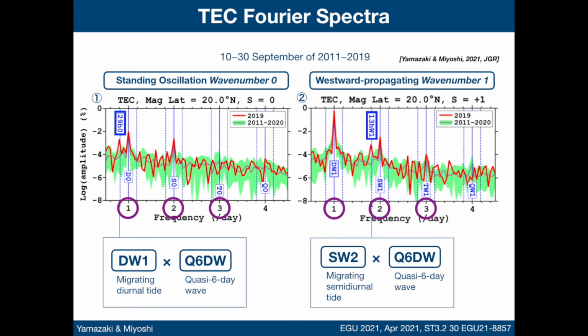During 2019, when the SSW took place, a spectral peak is seen at 29 hours for zonal wave number 0, corresponding to the secondary wave due to the nonlinear interaction between the migrating diurnal tide and the quasi-6-day wave. The amplitude of this 29-hour zero wave is significantly larger than that during other years, which is indicated by the green shading. In the spectrum for westward propagating zonal wave number 1, a spectral peak is seen at 13 hours. The 13-hour W1 wave corresponds to the secondary wave due to the nonlinear interaction between the migrating semidiurnal tide and the quasi-6-day wave. The wave signature is again significantly larger than that of other years.